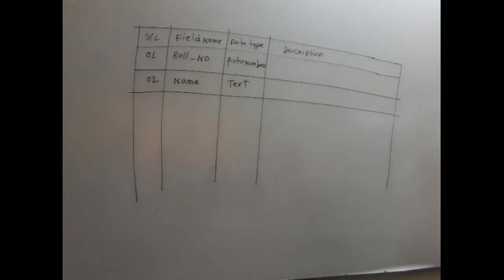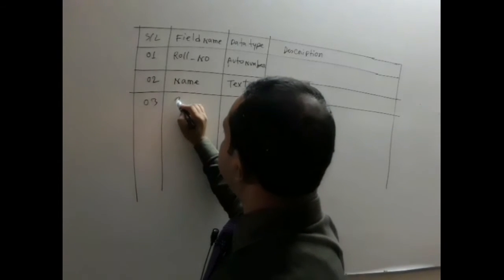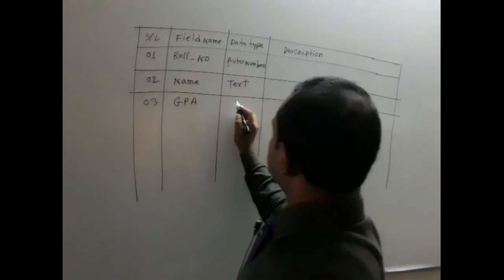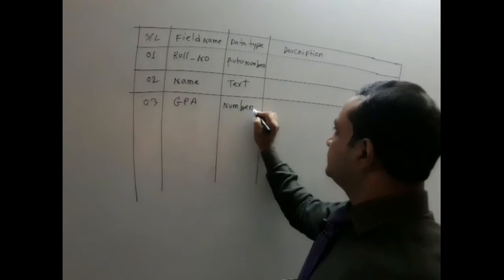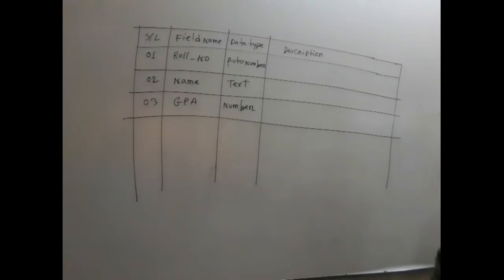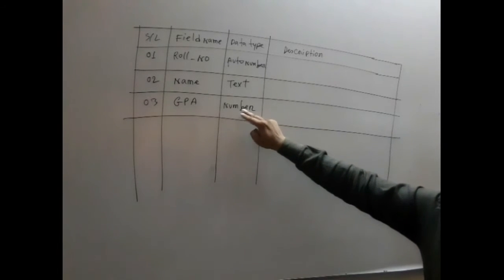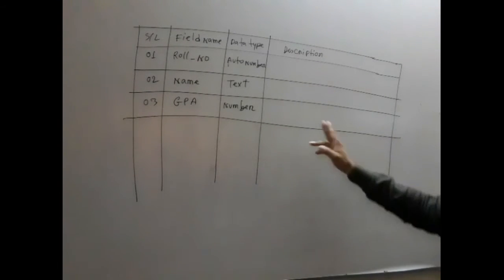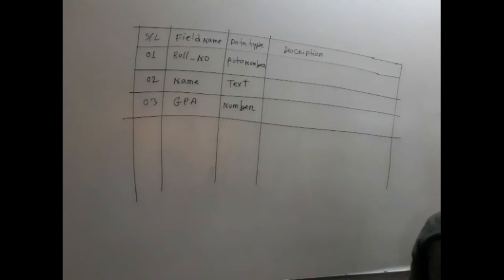This is text. And GPA, number 3 is GPA. GPA will be number, and the description will be: this number data type is used to use number related data.